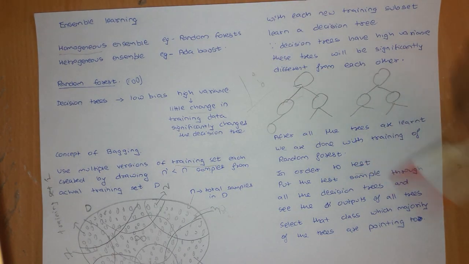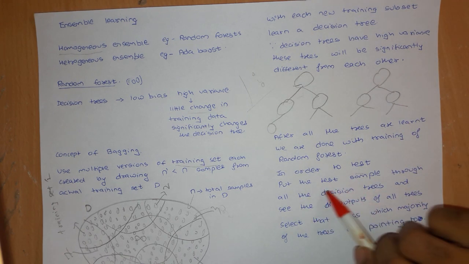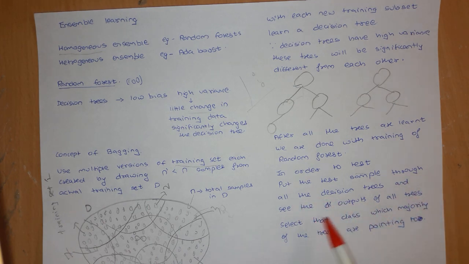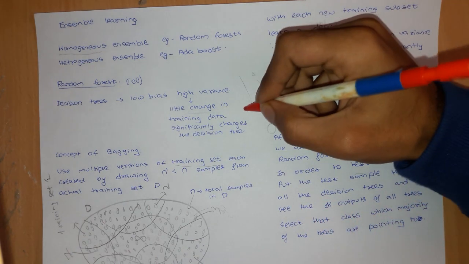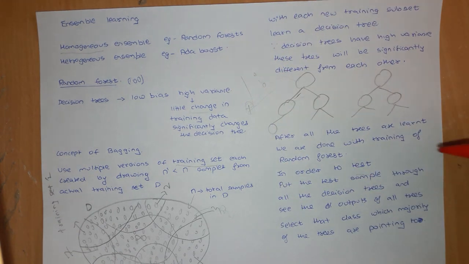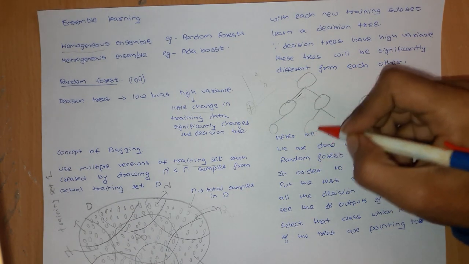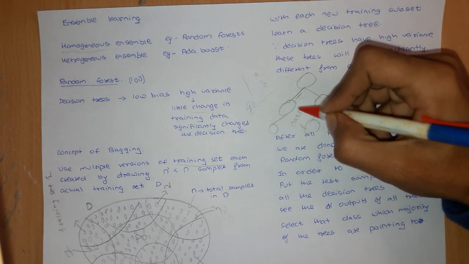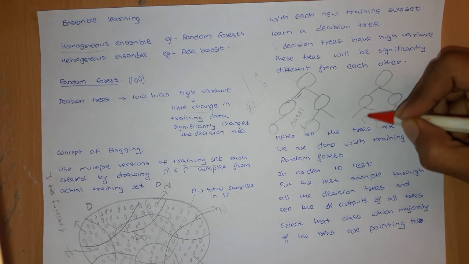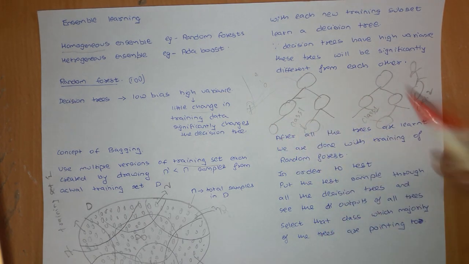Now in order to test, suppose I want to test a particular sample. What I can do is put the test sample through all the decision trees and see the output of all the trees. Suppose this tree says it belongs to class 1. This tree says it belongs to class 1. And another tree says it belongs to class 2. Now you can go with the majority. Since the majority is saying class 1, that may be right.